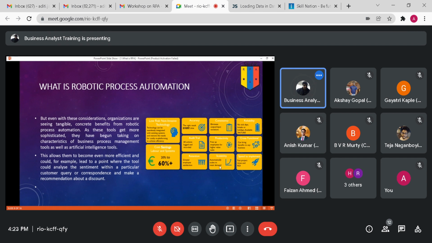Scalability, right? Let us say you have more work. It is really difficult to hire more workers in the short term, but it is really easy to run another copy of a software to handle the workload. And speed. Even though RPA is not the speediest of solutions, it is still faster than a human being, right? So these are all the reasons or benefits of why companies choose to work with RPA.